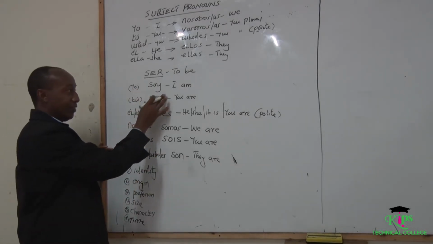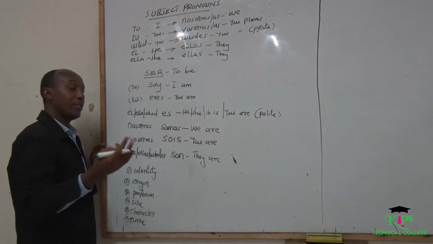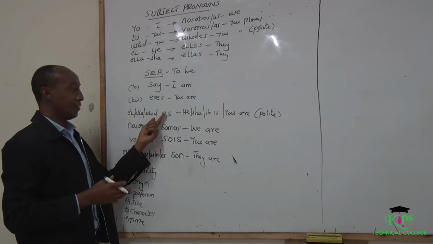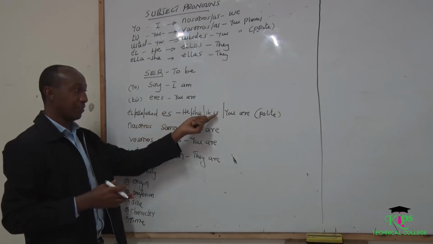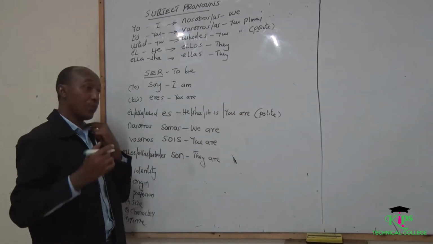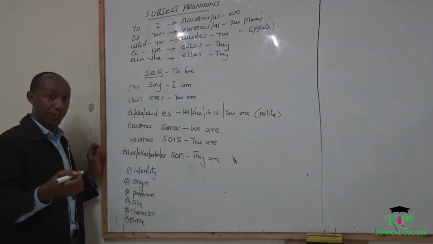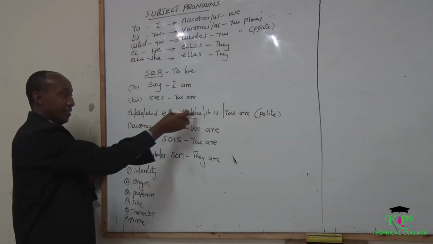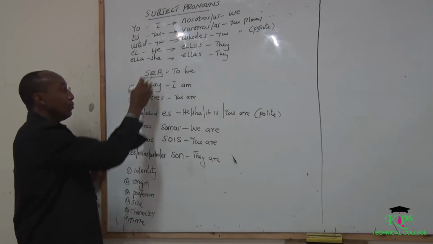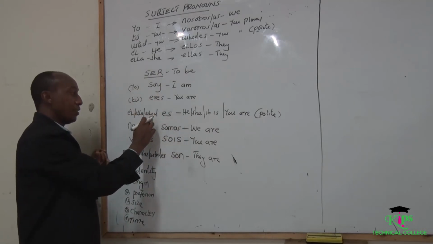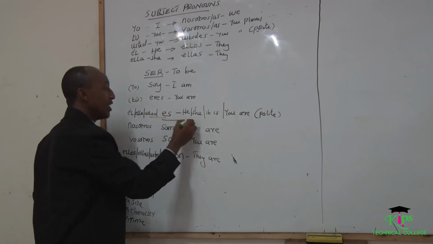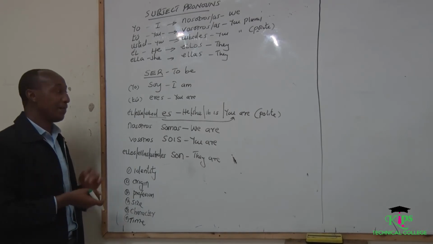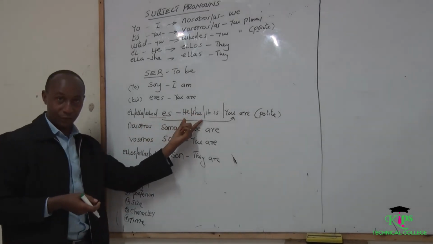Same case with eres. This is complete to mean you are. You can as well use tú if you want to say tú eres to mean you are. This one is es. Es can mean he, she, or it is, or you are, which is polite. But you can try to be more specific and say, for instance, él es to mean he is. Ella es, she is. And then usted es, in this case, will mean you are but polite. So remember, es can also be he or she in Spanish.